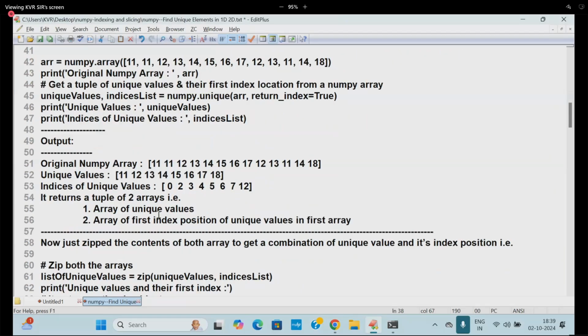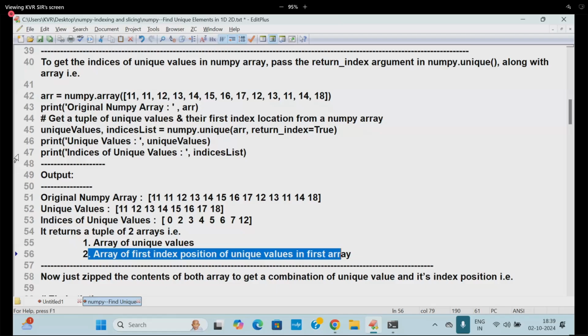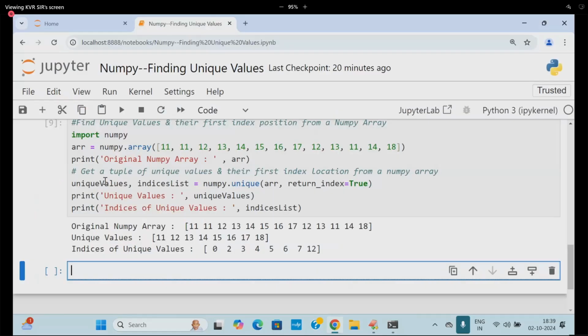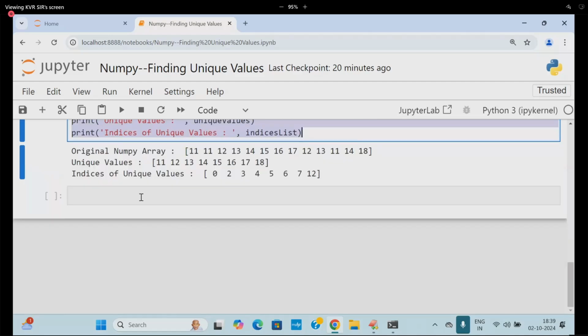Now I'm going to take up the next approach. Here it is written in two things, I'm giving a description here. It returns a couple of two arrays. One is called what? Unique values. One more is called what? Indices list. Two values are going to come: one is unique values in the form of a tuple, and one more is in the form of index values.